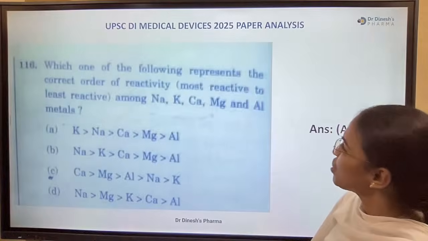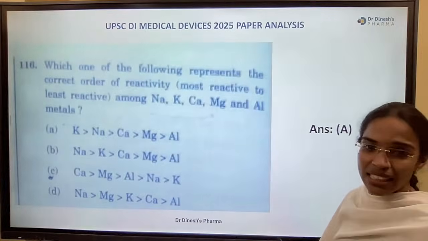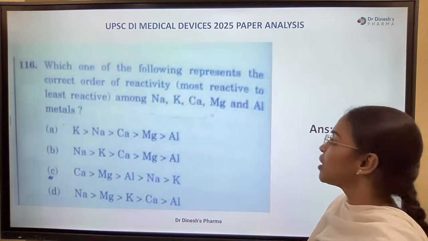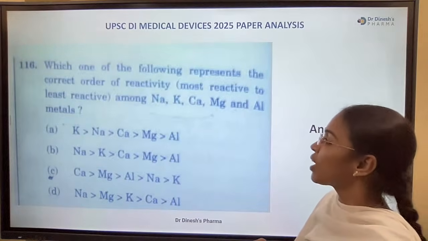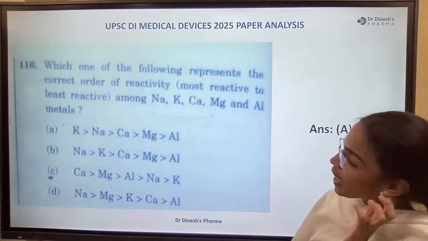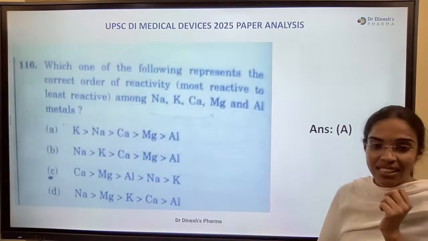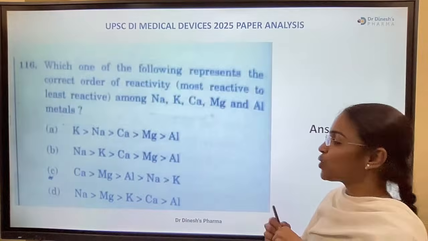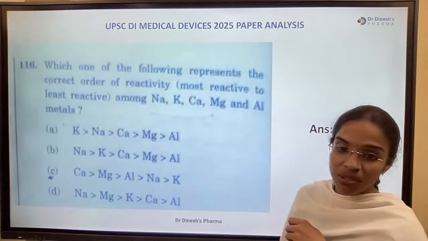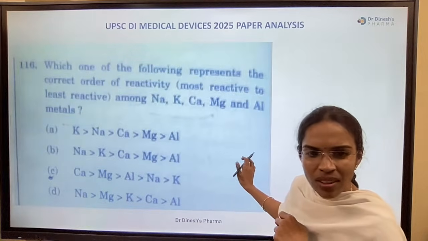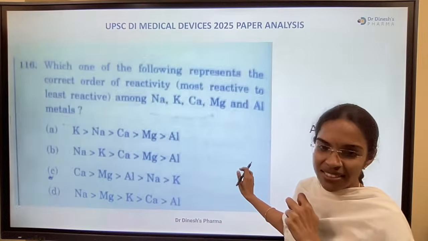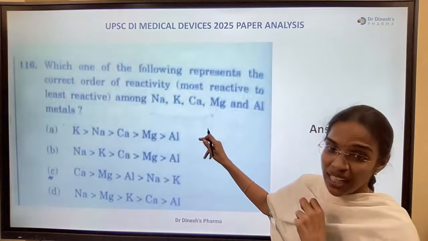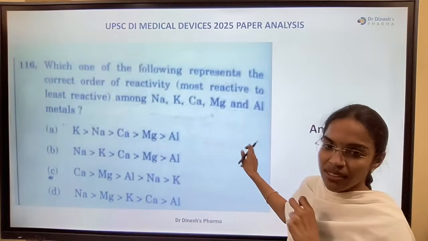So, which one of the following, it is a screenshot, so it is slightly blurred. Which one of the following represents the correct order of reactivity, most reactive to less reactive, among sodium, potassium, calcium, magnesium, and aluminium metals? What is the right answer? Option A is the right answer. Potassium is more reactive than sodium, than calcium, than magnesium, than aluminium. Check, potassium is more reactive, in fact.